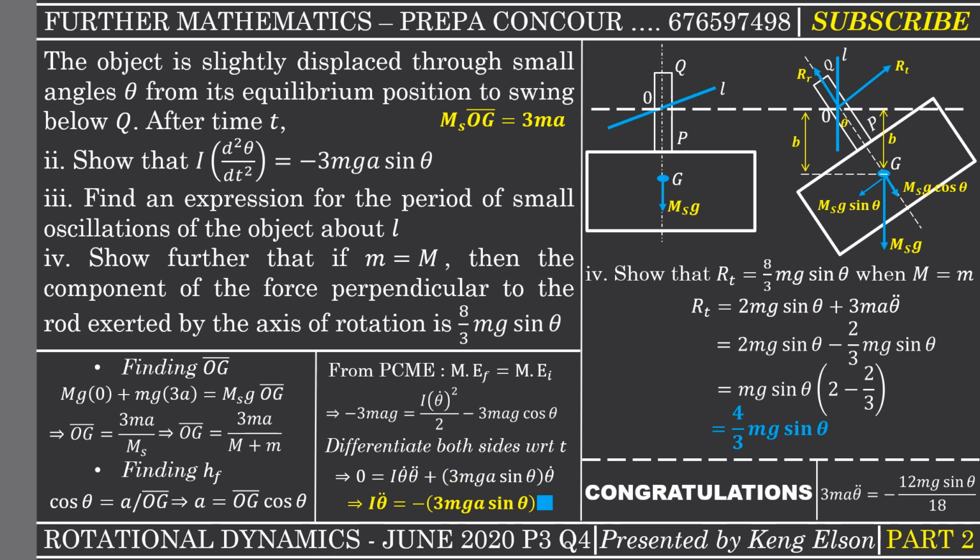Now what will I do to actually have 8/3 mg sine theta? Though it is not really correct according to me, doing it, you are going to have the answer. If we instead consider that the motion is in this direction, then we are going to have 8/3 mg sine theta, because what will change is that instead of taking ROT minus mg sine theta, we are rather going to be taking mg sine theta minus ROT, and when you do that, you have the answer.